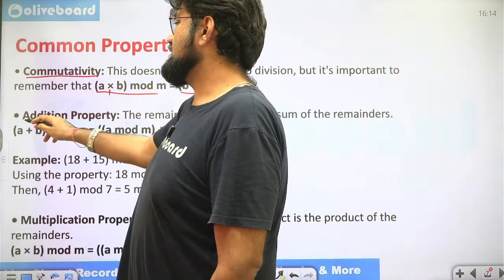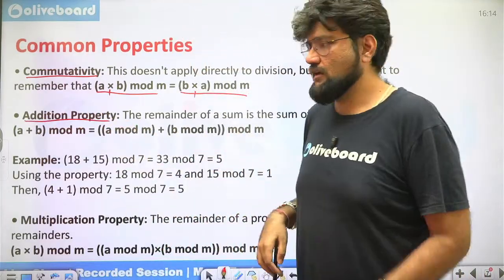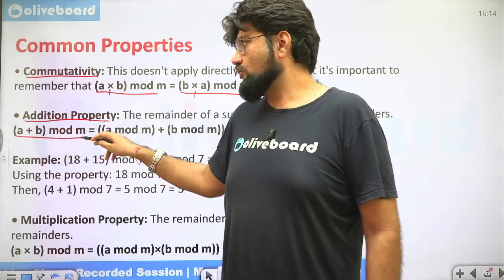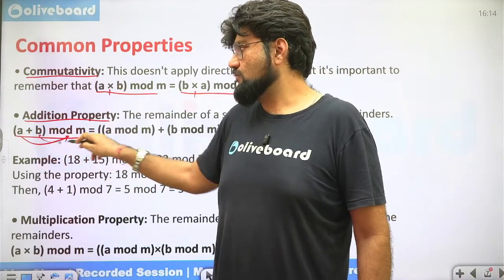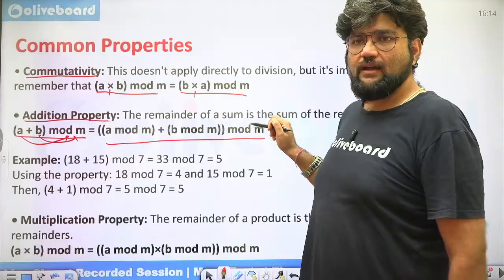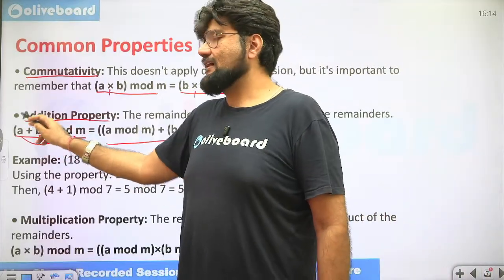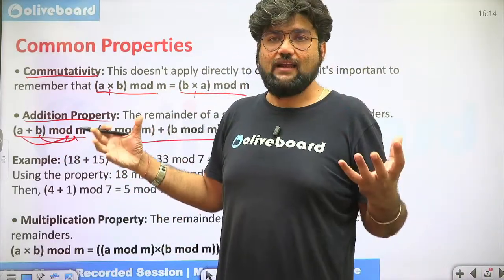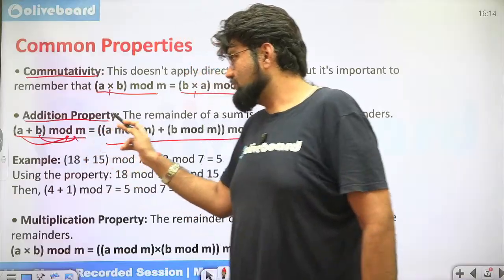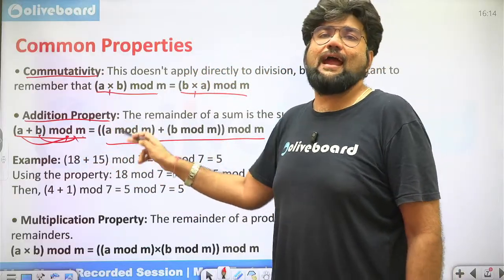Now addition property. This works like the distributive property. Okay. So A plus B mod M, we can open it like this. A mod M plus B mod M whole mod M. Okay. That means rather than me finding their sum first, getting a larger value and then finding the remainder, I can find individual remainders and add them.